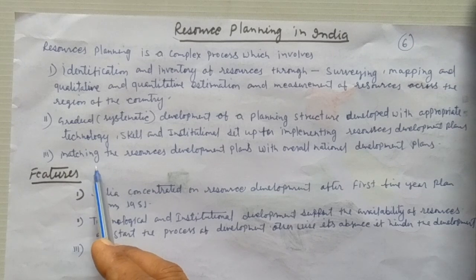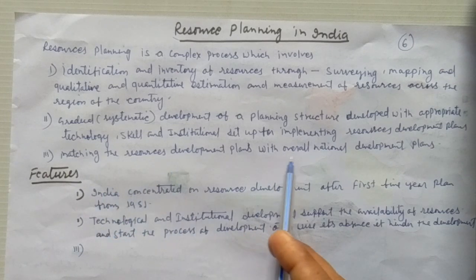The next one is matching the resource development plan with the overall national development plan. It means the government should maintain policies keeping in mind that all the resources must be available in equal amounts for all the people, and that the government has to deal with the people and their problems in the regions facing any kind of problems.